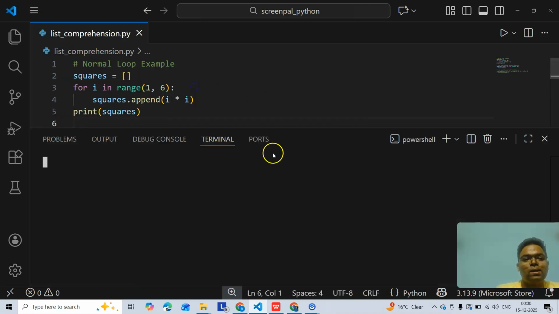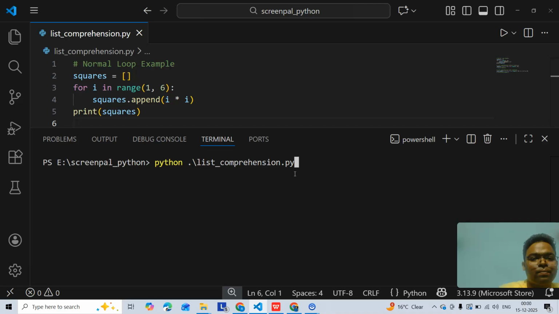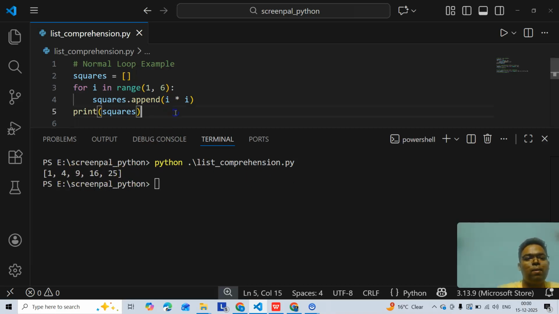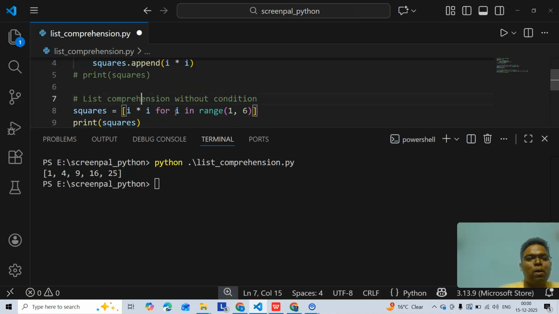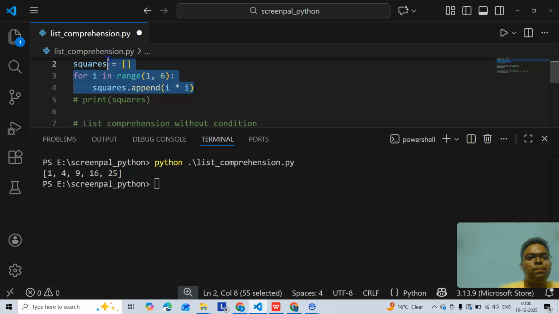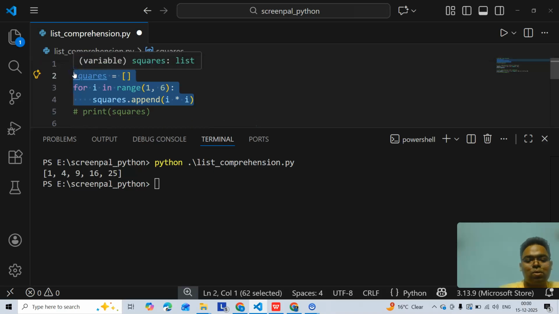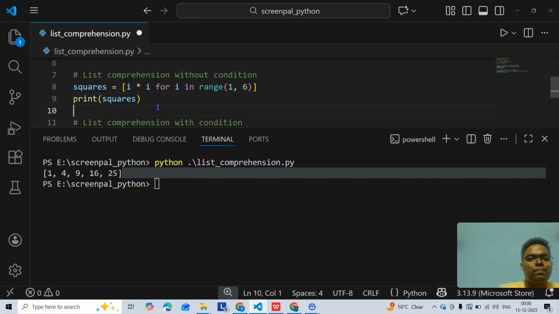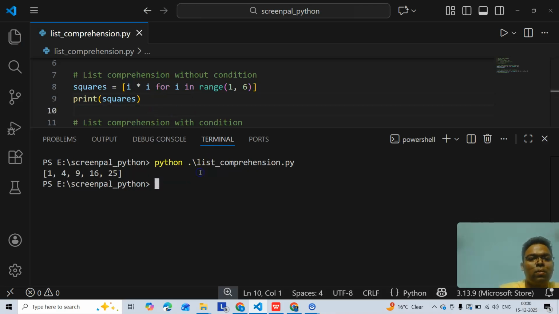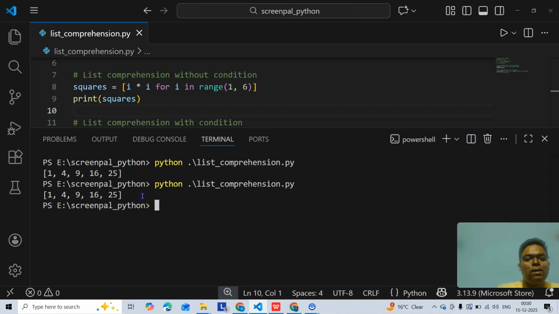So first let's execute the small normal loop. So let's see. Yeah, so 1 4 9 16 25, and let's cut this one and print this one, and comment out this one. So let's see the result. Same thing, look at this, same thing, right?